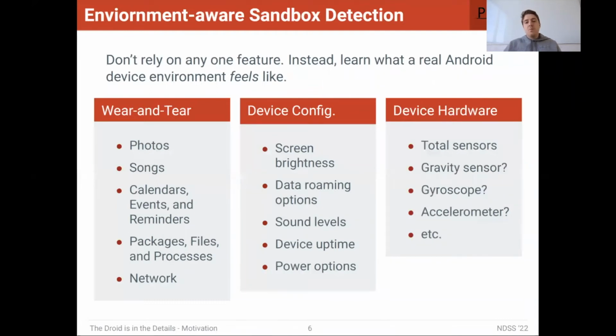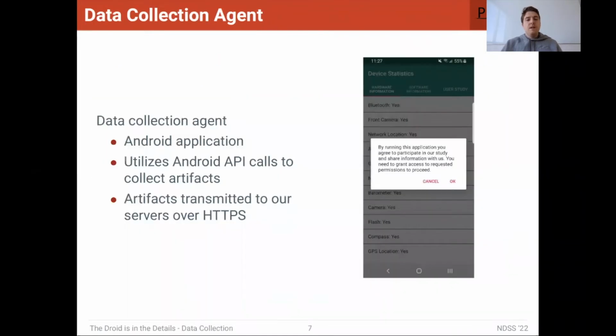And lastly, we look at device hardware artifacts. So this is like the second example from a few slides ago. We're looking at the total number of sensors available to each particular device, and also which sensors are actually available and can be interfaced with by the application. So we want to collect these artifacts on a large number of devices. So to do that, we created a data collection agent, which is simply an Android application that uses the Android API to collect these artifacts and transmit them to our servers over HTTPS. On the right there, you can see a screenshot from the application that users would see.